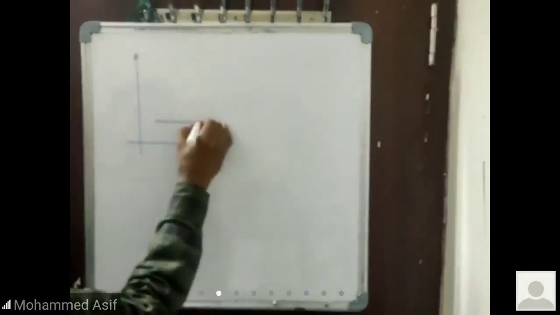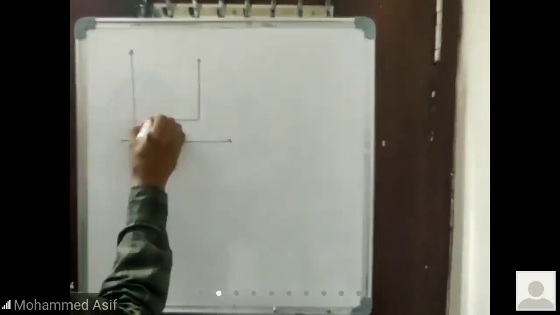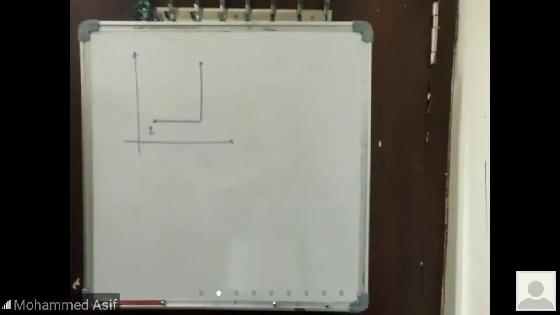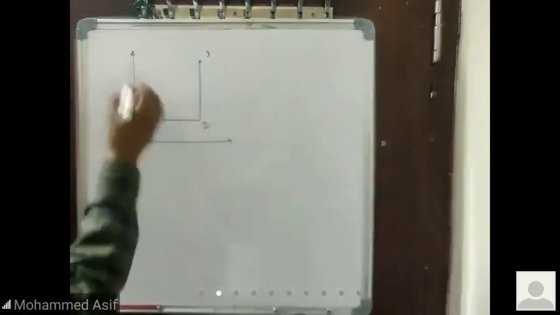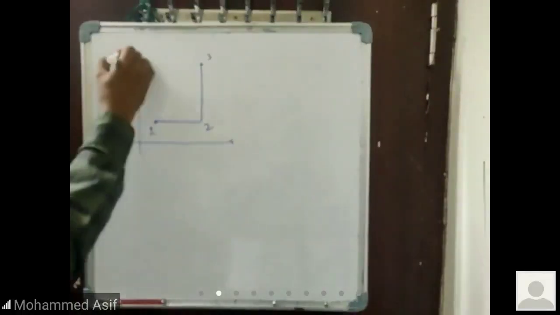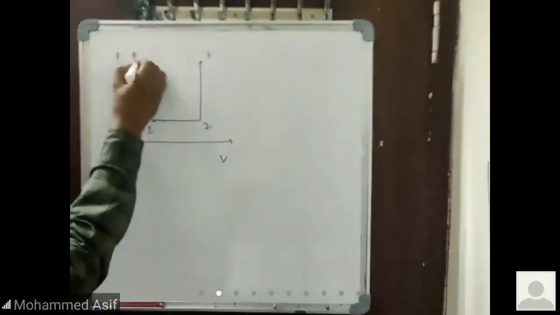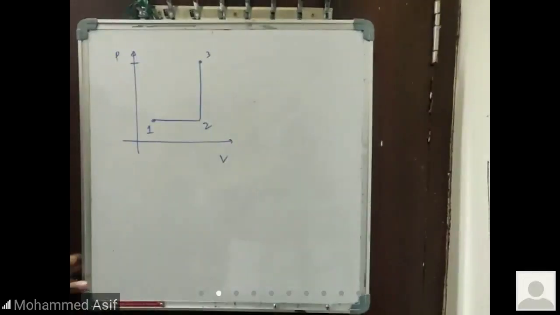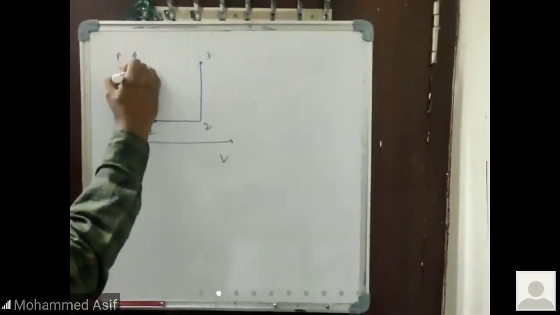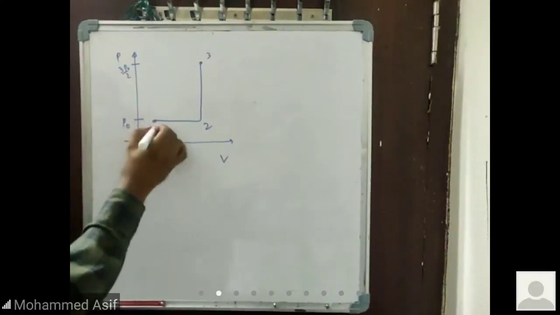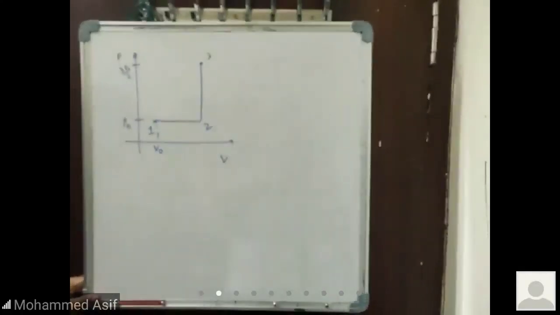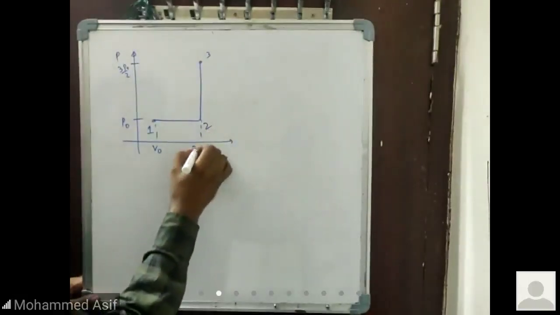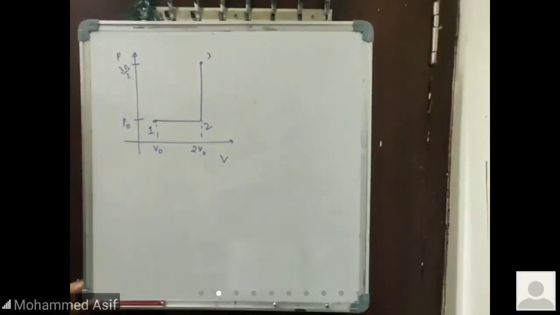Say here, this is a graph given for you. You're starting from your 1, this one is nothing but of your 2, and this one is nothing but of your 3. This is a graph between pressure versus your volume. This data here is given as 3 P naught by 2, and this one is given as P naught. And here this one is V naught, and here this one is 2V naught. The question is, for 1 mole of monatomic gas shown in the PV diagram, what will be the internal energy and what will be the heat energy for the given process?